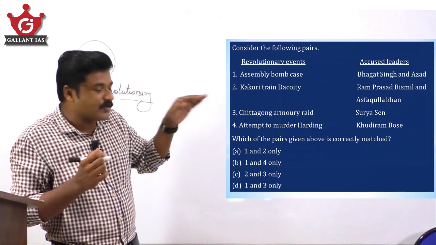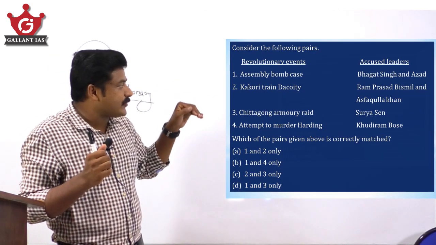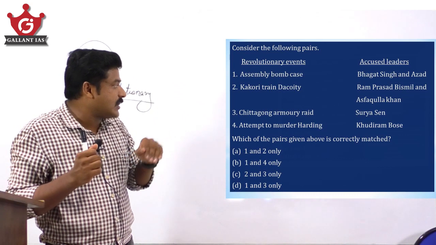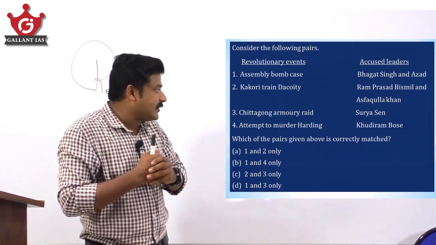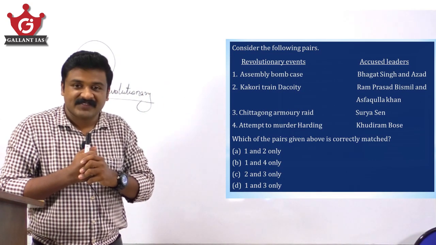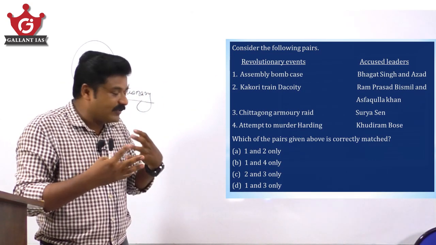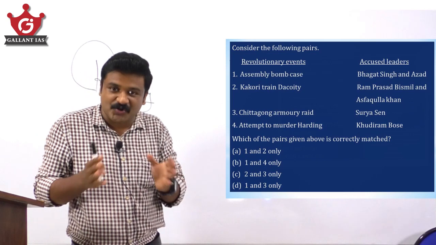Assembly bomb case, Bhagat Singh and Azad. Kakori train robbery, Ram Prasad Bismil and Ashfaqulla Khan. Chittagong armory raid, Surya Sen. Attempt to murder Harding, Khudiram Bose. Now you must find out whether these given pairs are correct or not.